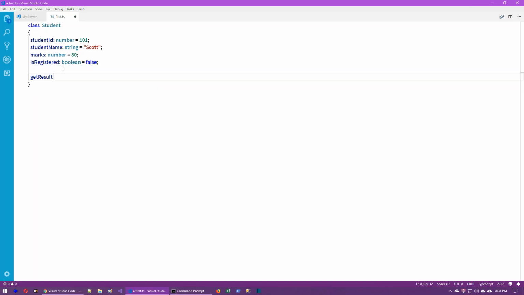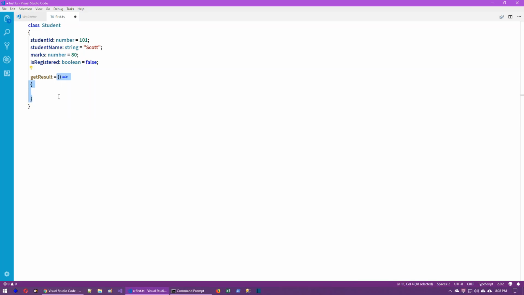We can write the getResult method in two ways. In simple ways we can do it like this, I mean just the method name with brackets. Or we can also write equal to, brackets, equal to greater than. Equal to greater than is also called an arrow. In arrow method format also we can write, or we can also write a shortcut syntax. This is the shortcut syntax of writing the method. This is arrow syntax. However, in real time, arrow functions are recommended.